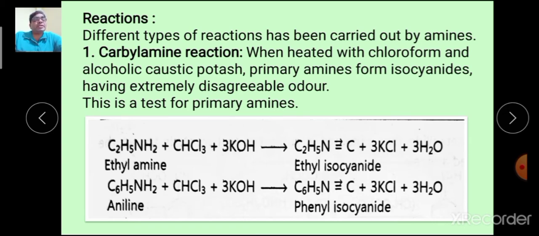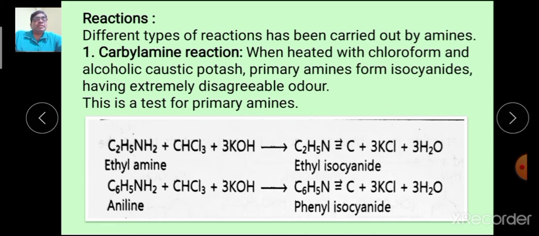This is the formation of methyl isocyanide which was prepared in the factory where the disaster took place. Methyl isocyanide was released into the environment causing the death of several people.